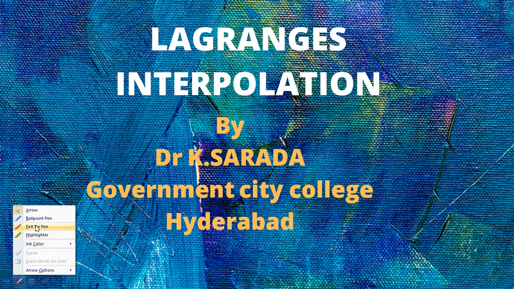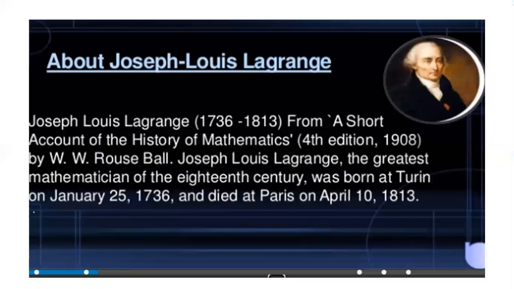Today I am going to explain to you about Lagrange's interpolation, and about Joseph Louis Lagrange. Joseph Louis Lagrange, 1736 to 1813, from A Short Account of the History of Mathematics, 1908, by W. W. Rouse Ball: Joseph Louis Lagrange, the greatest mathematician of the 18th century, was born at Turin on January 25th, 1736, and died at Paris on April 10th, 1813. Lagrange is a very great mathematician.